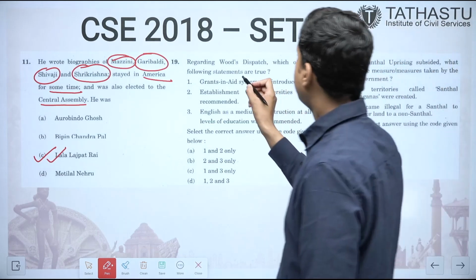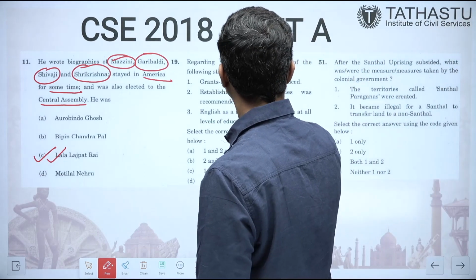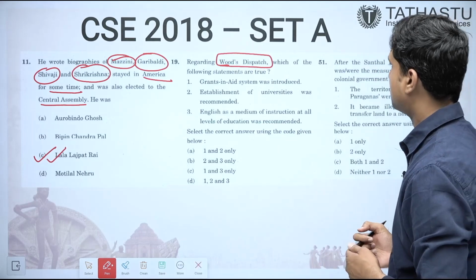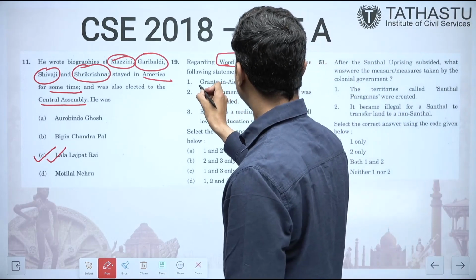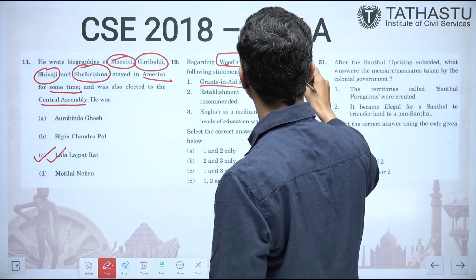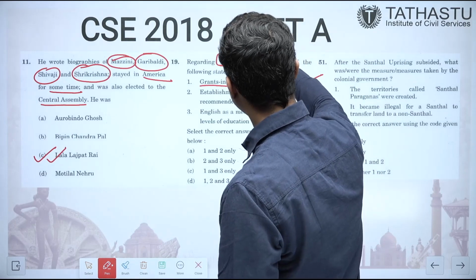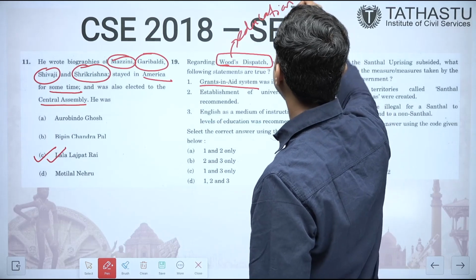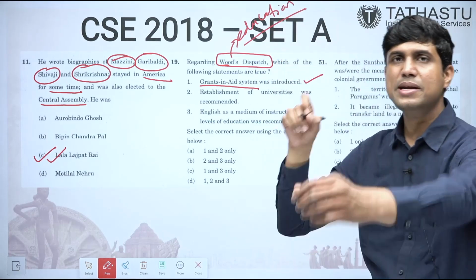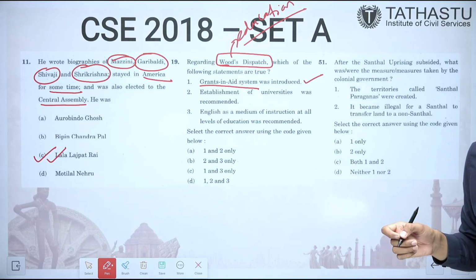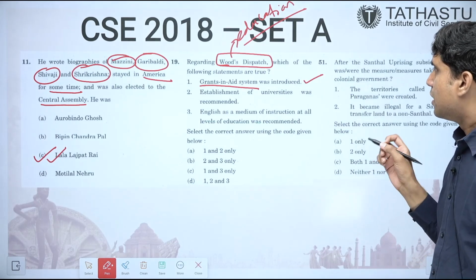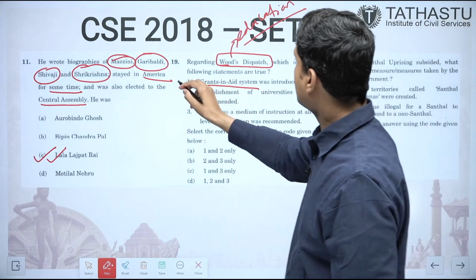Next question is regarding Wood's dispatch. Which of the following statements are correct? First is grant in aid system was introduced. This is correct. First thing is Wood's dispatch is related to education. It is related to education reform, and it came in 1854. So if we see the Wood's dispatch, it was related to education system and it talked about grants in aid.